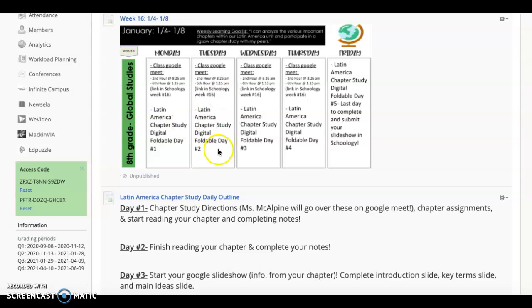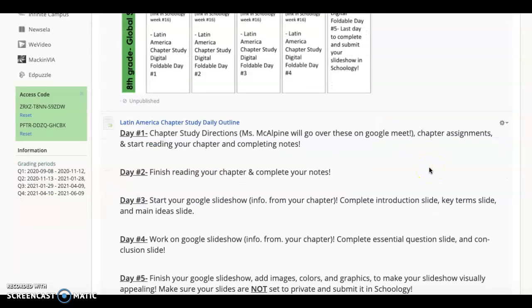So you'll see we have it broken down each day. You are just going to focus on your one chapter for this whole week, okay? So you're going to start by reading your chapter, doing some notes on your chapter, and then creating a Google slideshow of information of your chapter. And then next week, we're going to share all of our slideshows with one another, and your peers will get all the information from the other chapters. So this way you only have to read one chapter instead of reading all 5, okay?